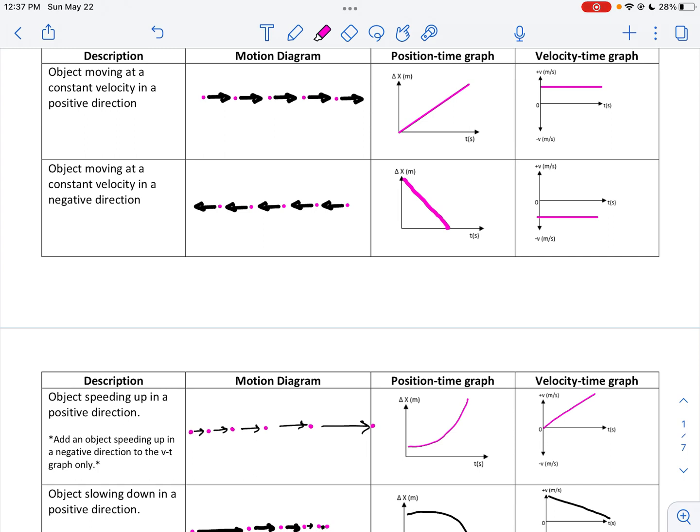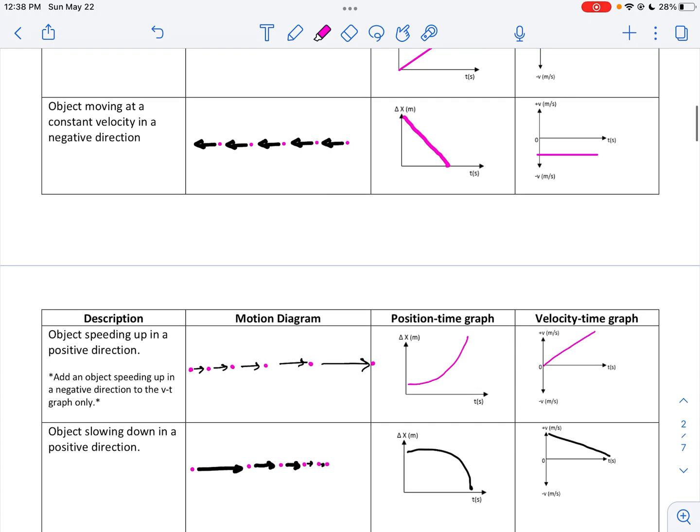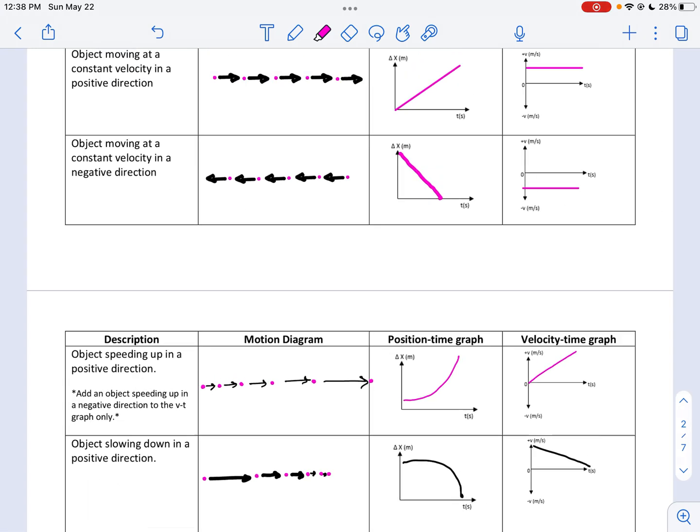And remember, the dot represents the snapshots. If the distance between them are the same, boom, boom, boom, boom, boom, then they're going at a constant speed or a constant velocity. On a position time graph, remember that's just a nice linear line. So that means it's not going to accelerate. Whereas if I zoom down just a little bit, these bottom two, if you notice, do have an acceleration. So on position time graphs, when there is an acceleration, you will see the line actually curve because it's either speeding up or it's slowing down.